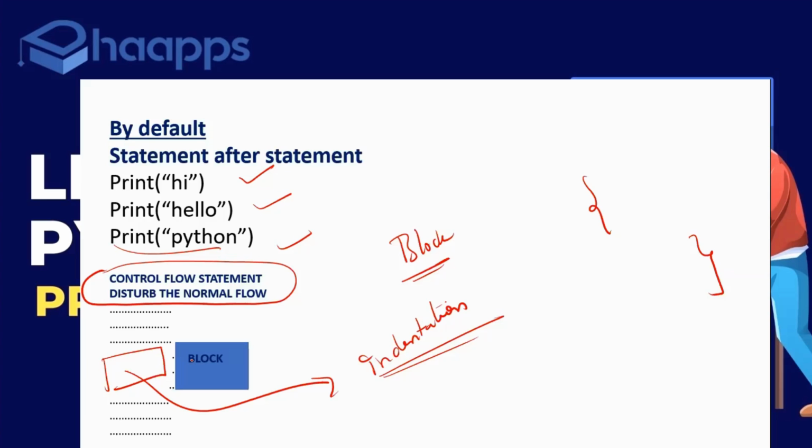Okay, and if you are using VS Code or an IDE like that, that space is given automatically. Whenever you give a colon and click on enter, automatically that space will be given. Don't need to worry. But that space indicates a separate block of code. I'll make it very clear. I'm going from scratch level. So to represent a block of code in Python, you have to use that space. That space we call an indentation.